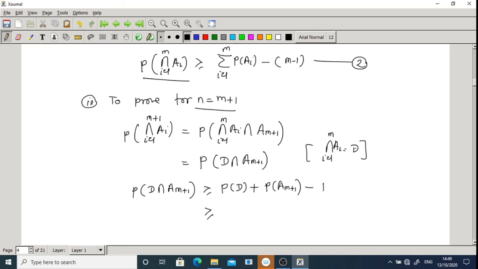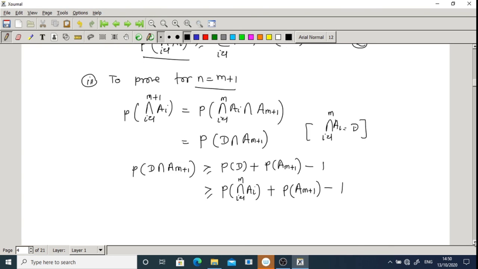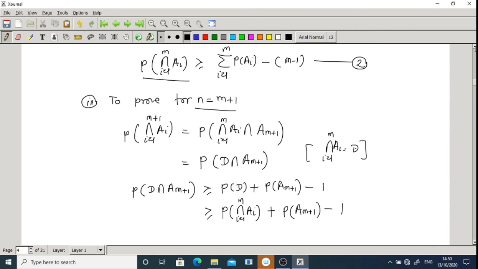So which is greater than or equal to, what is my P of D? Probability of D is the intersection over i going from 1 to m of ai, plus probability of a m plus 1 minus 1. Then by equation number 2, I can replace this intersection over i going from 1 to m of ai by this whole term, because this term is less than this term.